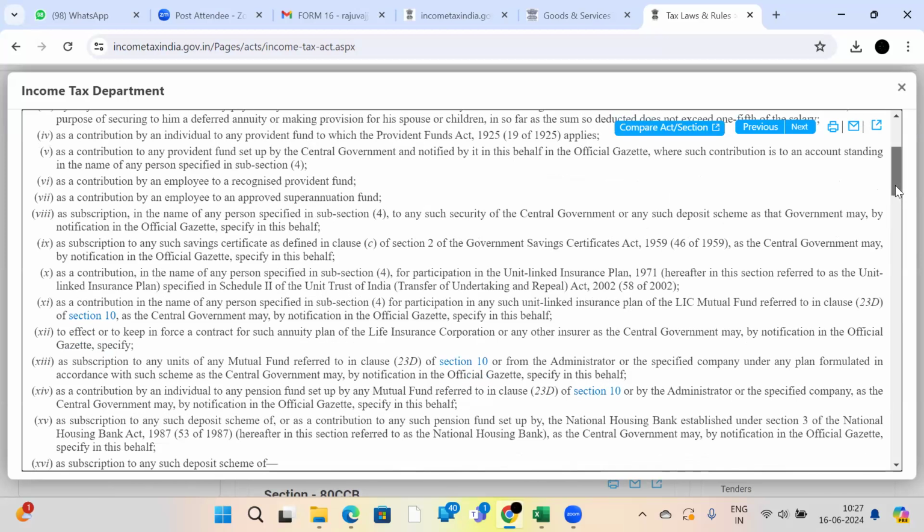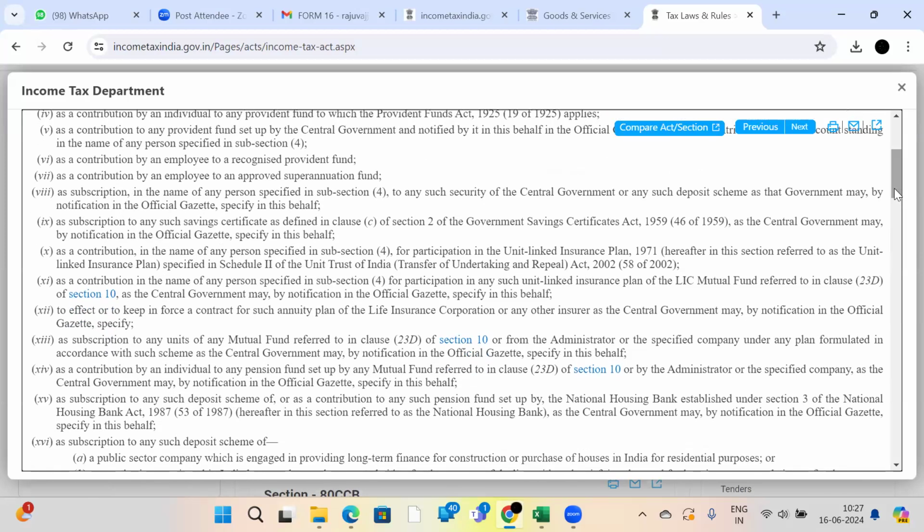Previously, there will be some kind of central government deposit bonds or central government sovereign bonds also. See, recently Reserve Bank of India has launched its own app, Reserve Bank of India Retail Direct. If you download that app and deposit in some kind of sovereign gold bonds, those bonds also will give some kind of deductions, and interest income will be exempt. Like this also there will be some kind of central government schemes, deposit schemes.